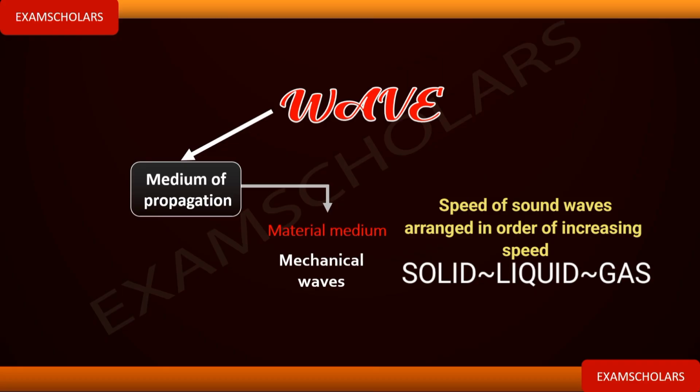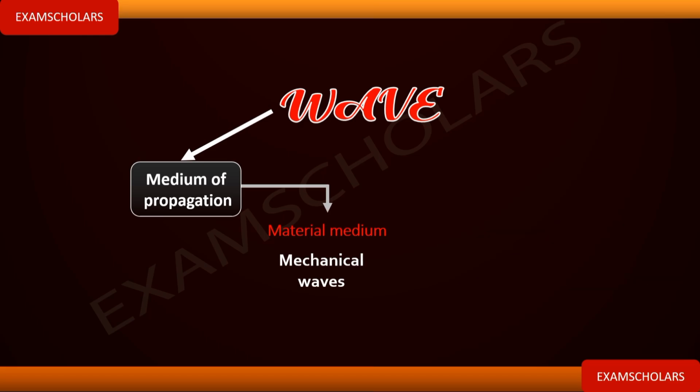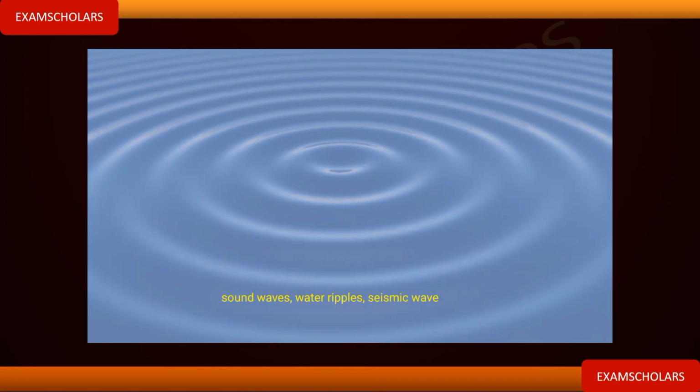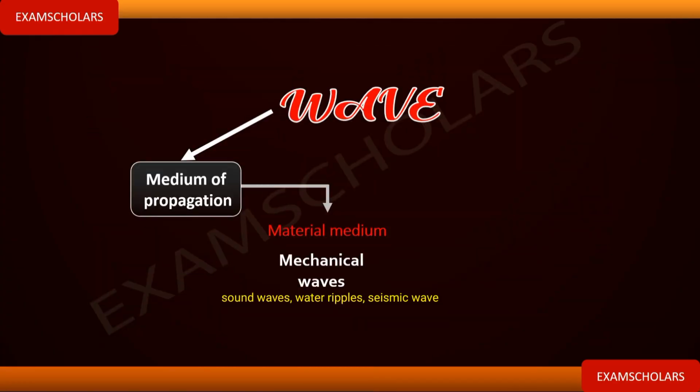metal. Now, we have talked about mechanical wave. It is caused by what? Vibration. Examples of mechanical wave, we have sound wave, we have water ripples or water wave, we have seismic or shock wave. Those are examples of mechanical wave.